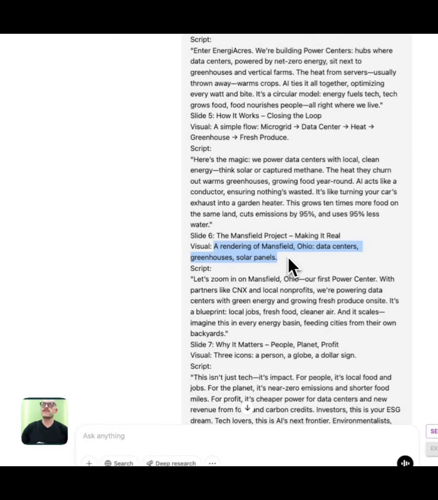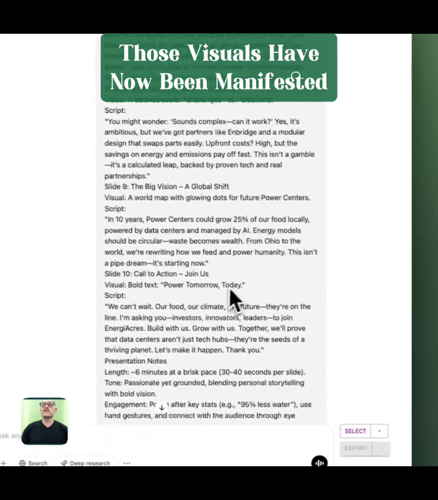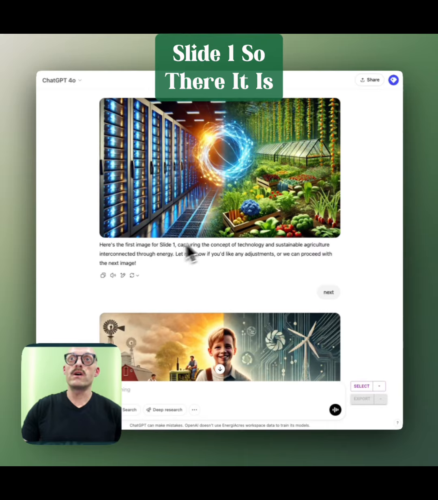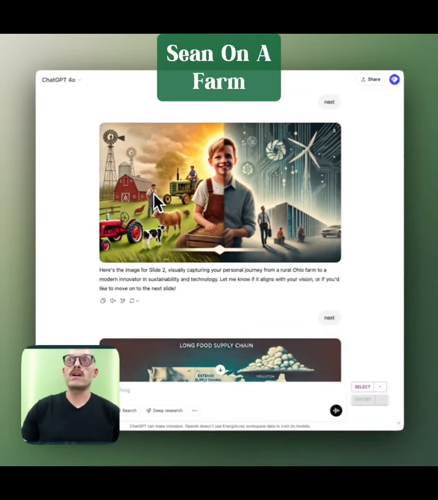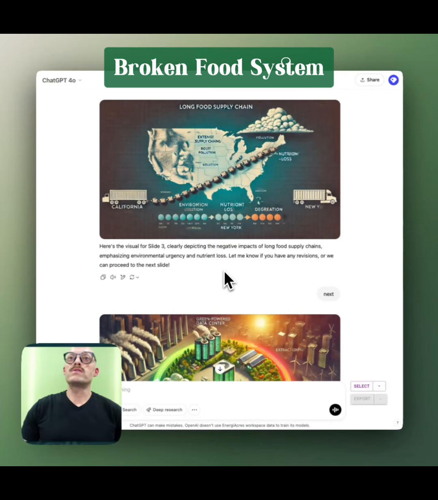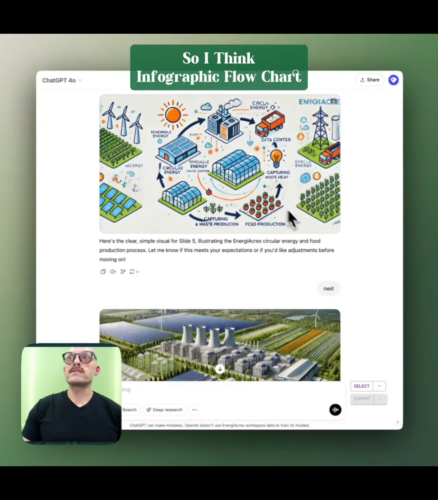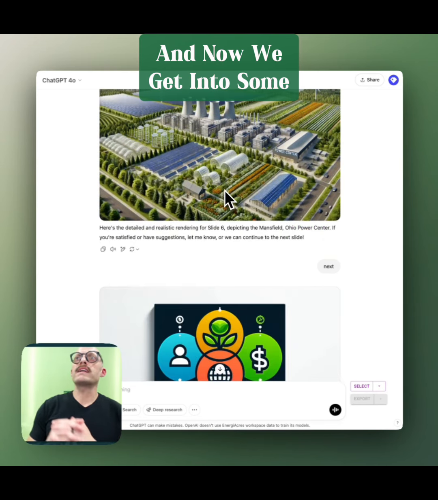Visual rendering of Mansfield, Ohio data centers, greenhouse solar panels. So those visuals have now been manifested here. Slide 1. So there it is. Slide 2, Shawn on a farm, Shawn in tech, broken food system, circular model for energy, how the whole thing works. So think infographic, flowchart, and now we get into some detail.